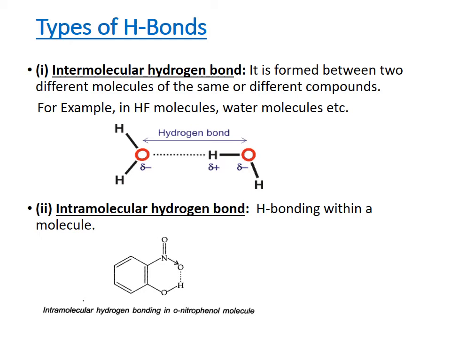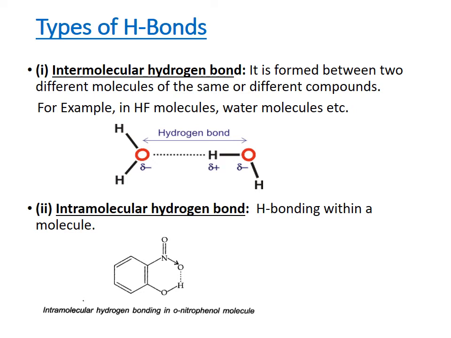Let's see the picture given here. The hydrogen bond is formed between two water molecules. In the first molecule, oxygen is del negative and hydrogen is del positive. In the second molecule also, hydrogen is del positive and oxygen is del negative. Then there is a force of attraction created between the oxygen atom of the first molecule and the hydrogen atom of the second molecule, and this attraction is called hydrogen bond.